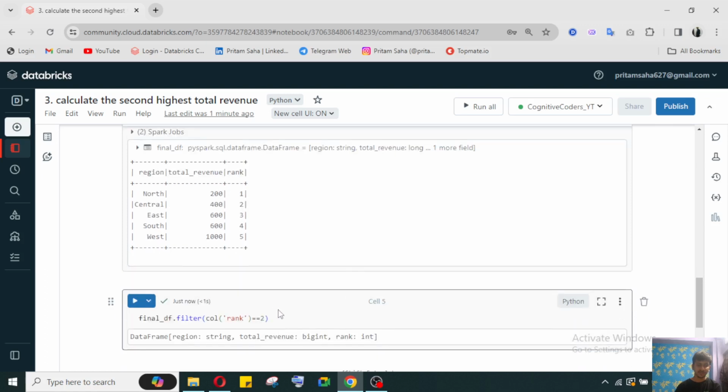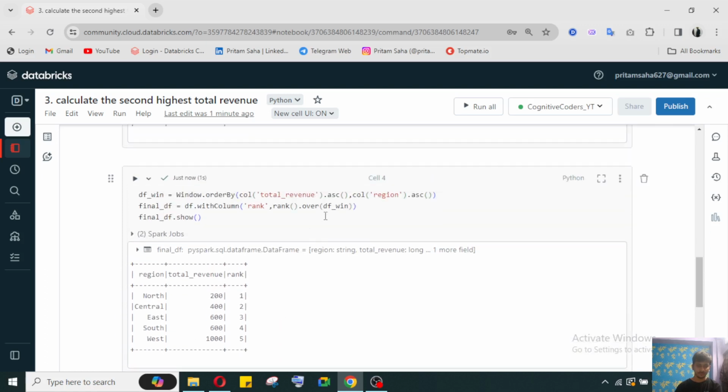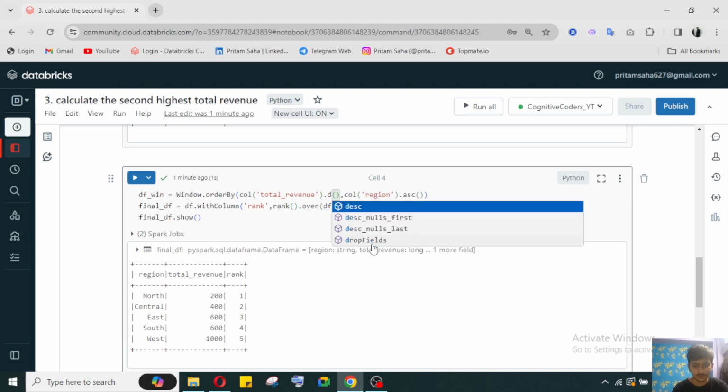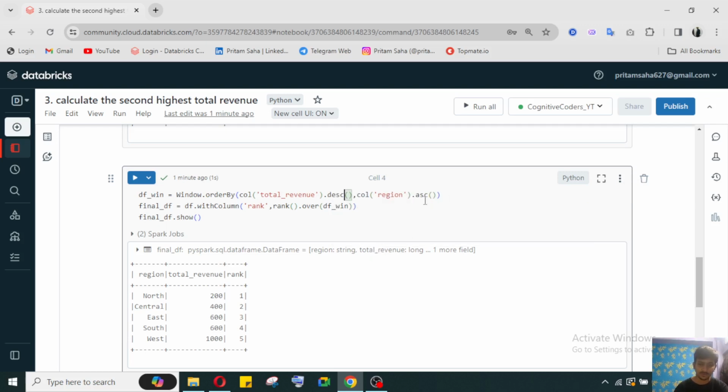Here we need to give DESC, because of descending order.